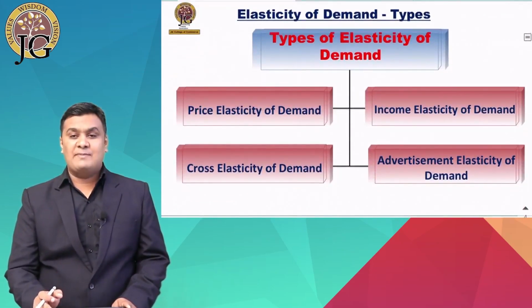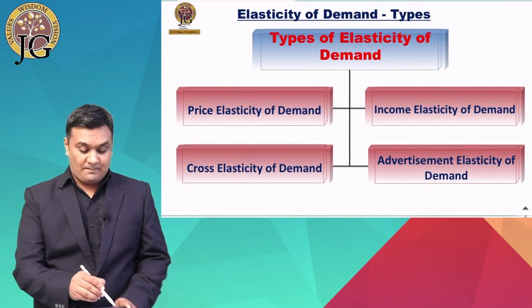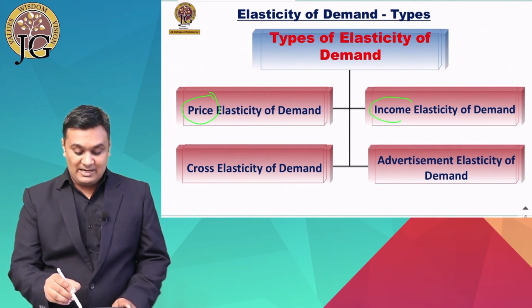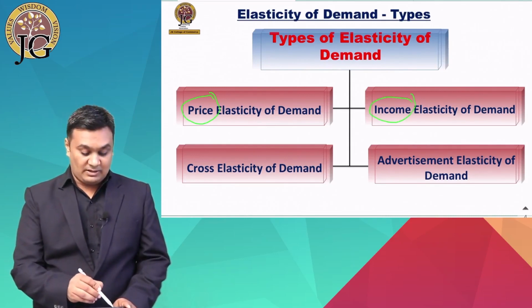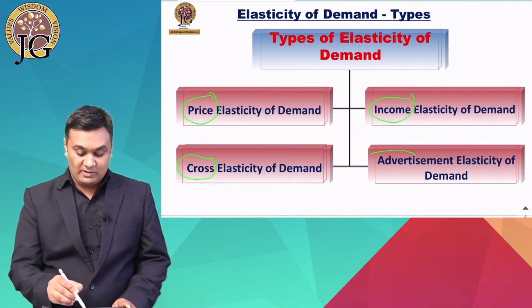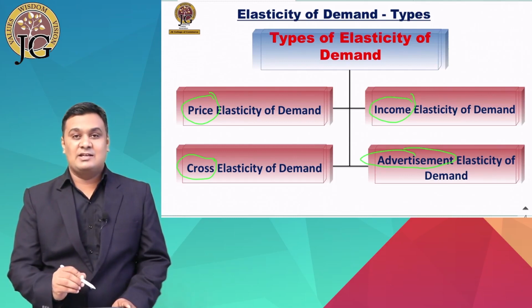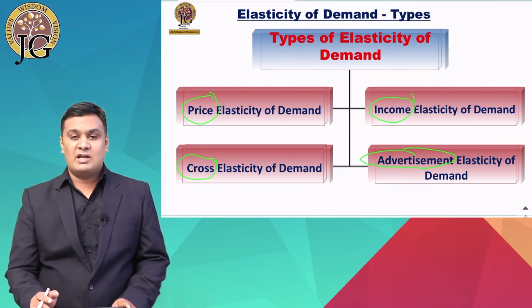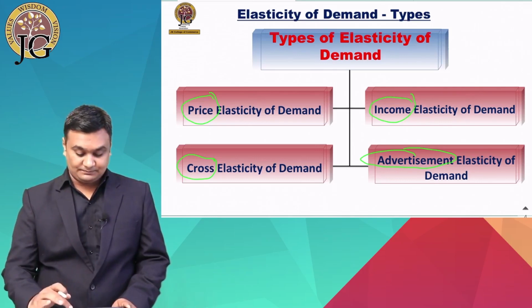Now there are four types of elasticity of demand. One is the price elasticity of demand, another is the income elasticity of demand, the third one is the cross elasticity of demand, and the fourth one is advertisement elasticity of demand. Among these four types, we are going to discuss the price elasticity of demand today.